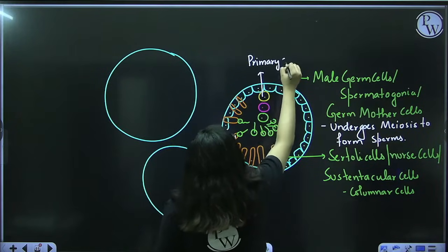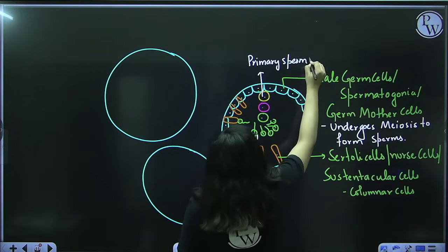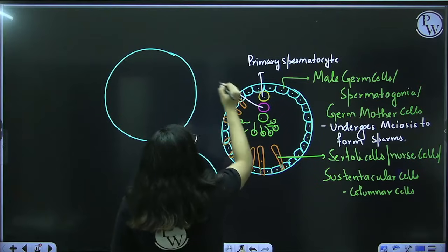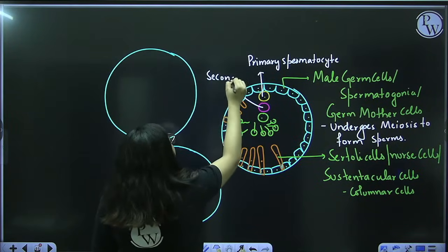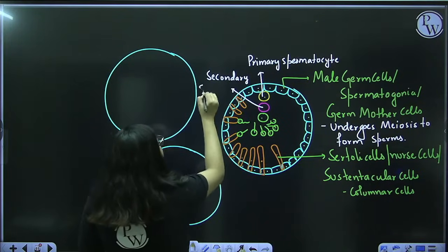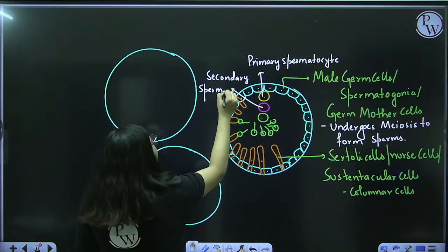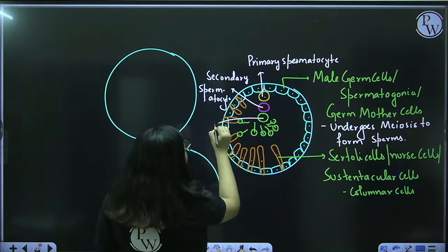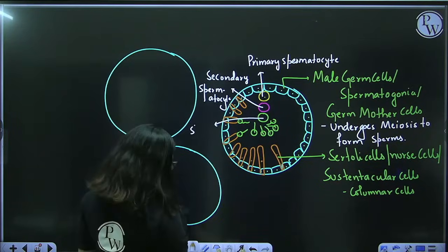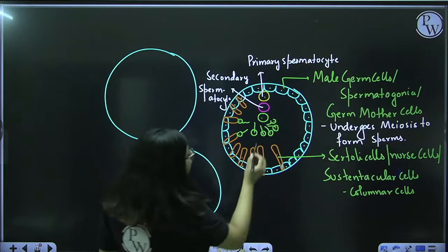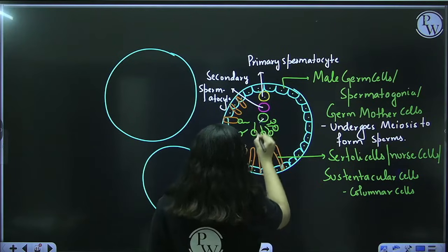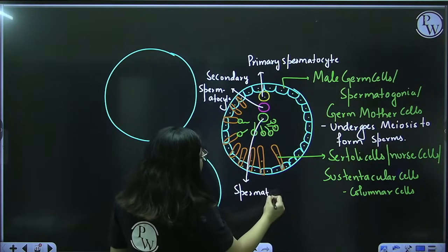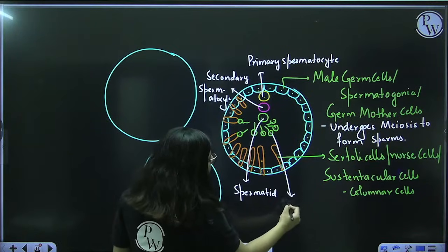So the male germ cell first gets converted into a primary spermatocyte, then into a secondary spermatocyte, and then it will turn into a spermatid. Let me write it down here. It will get converted into spermatid, and then spermatid gets converted into sperm.